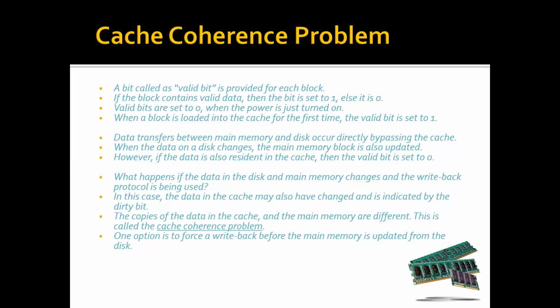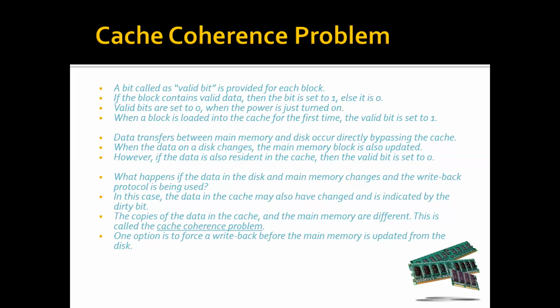So what it says is, if an external entity like DMA wants to access the main memory, it will check whether that data is present in the cache or not. If it is there in the cache, then it will reset the bit to 0. As it was there in the cache, the bit was set to 1. Now it is reading from the main memory, so it will invalidate the cache by setting it to 0.